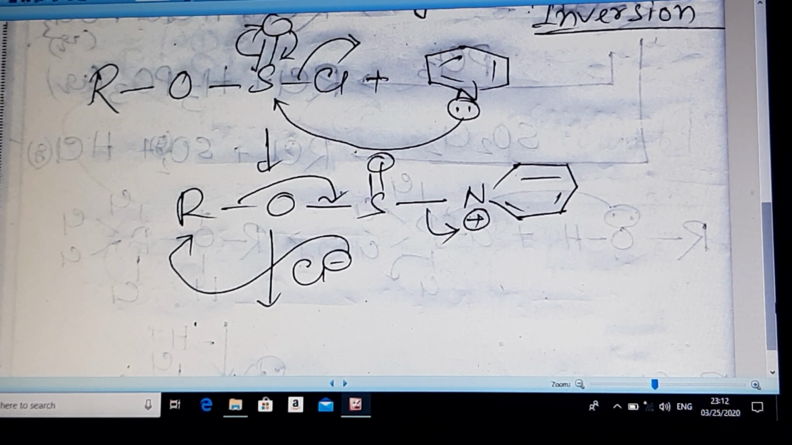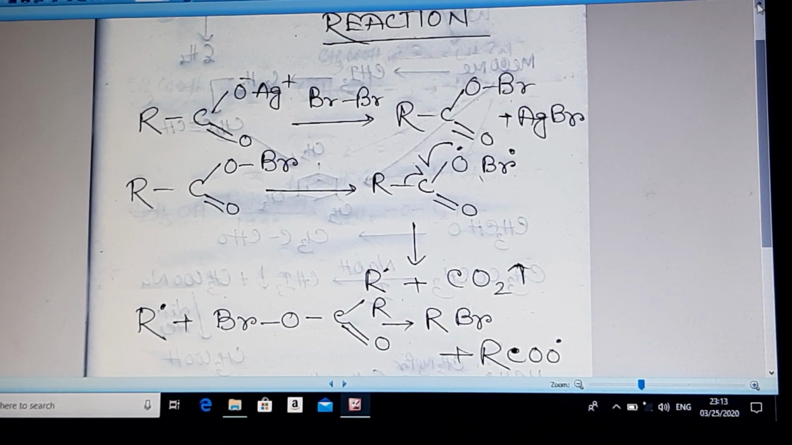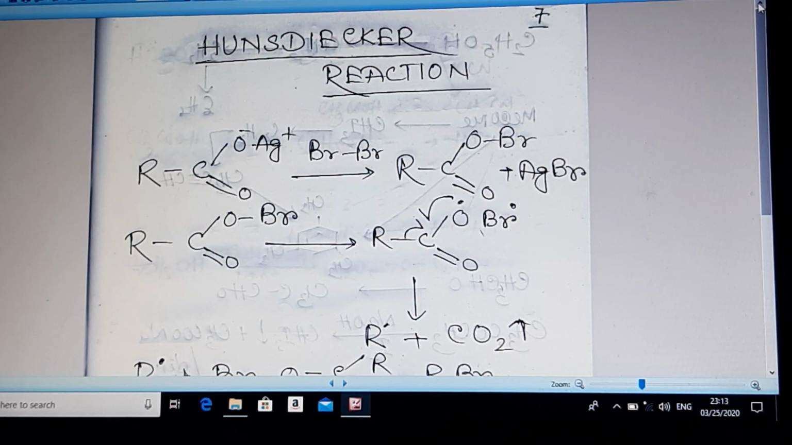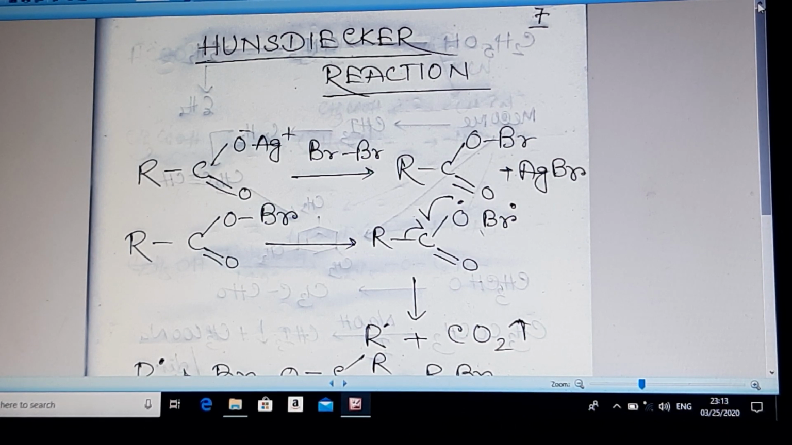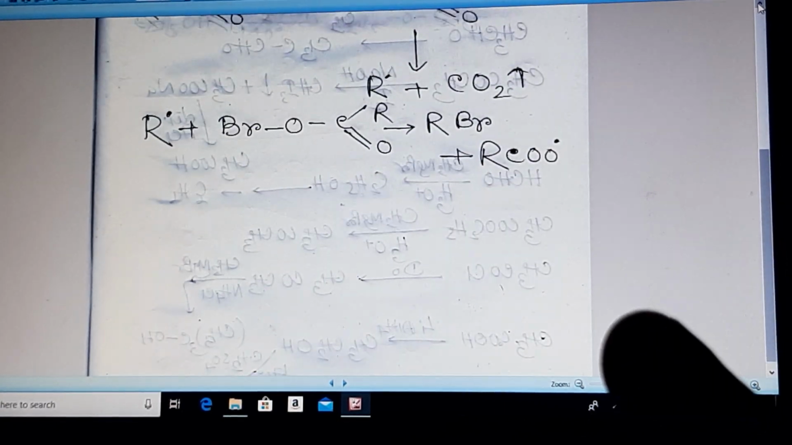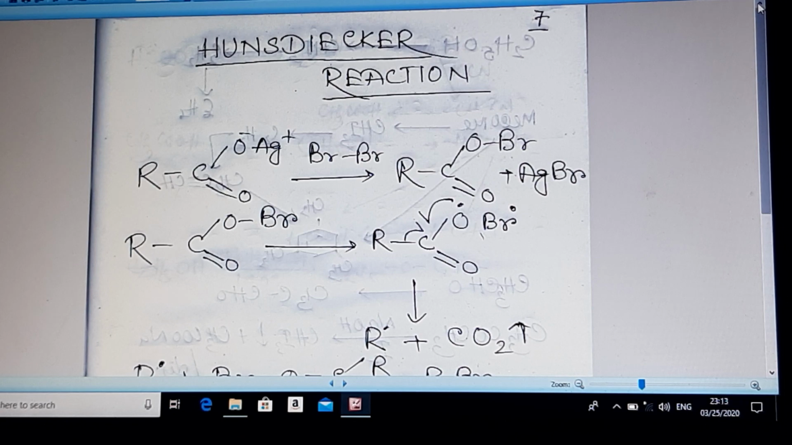Okay, let us move to the next reaction, the Hunsdiecker reaction. This is a very popular reaction. Silver carboxylate, the silver salt of any carboxylic acid, reacts with bromine in carbon tetrachloride medium to form RBr. Please write it down: RCOOAg, silver carboxylate, reacts with bromine Br2 in CCl4 medium to form RBr, a bromoalkane.